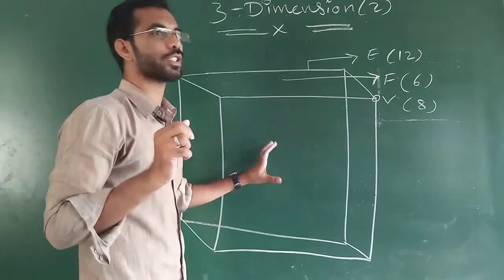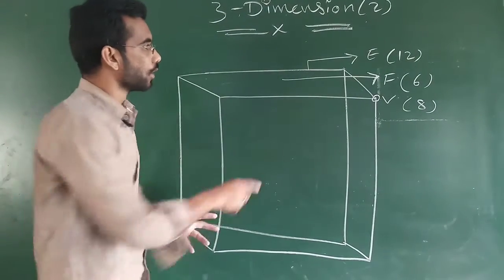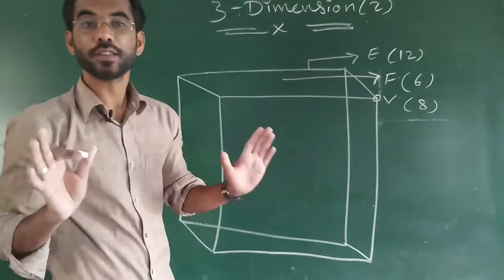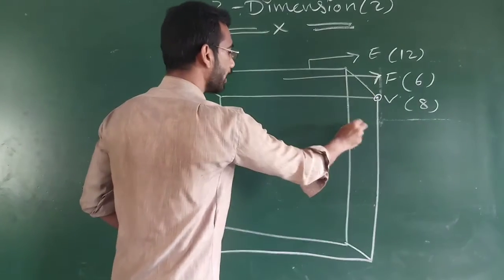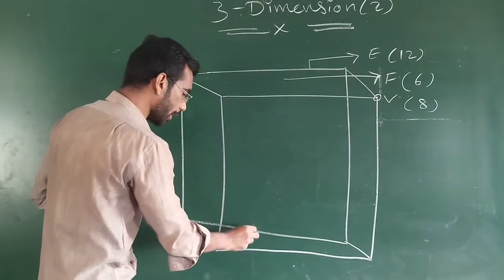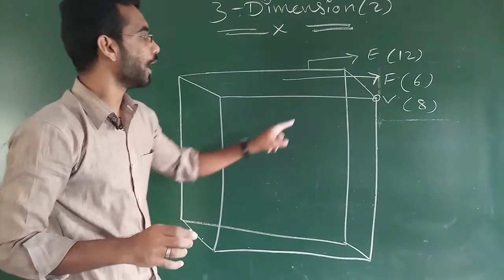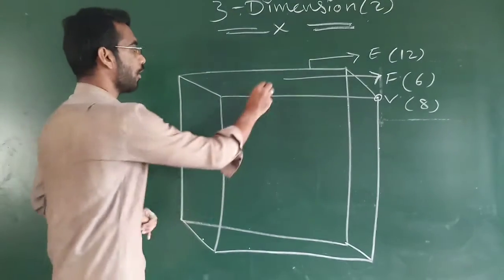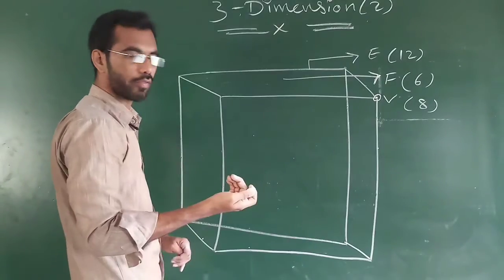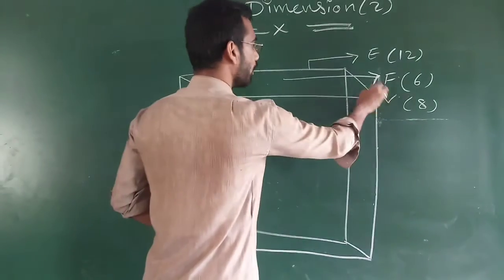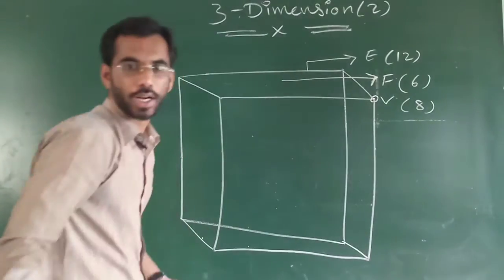Now, in this 3 dimension figure, I have taken the example of a cuboid. In this is the edge, okay, and it consists of 12 edges. 1, 2, 3, 4, 5, 6, 7, 8, 9, 10, 11 and 12. How many edges are there in the cuboid? 12 edges. And number of faces? 6 faces. 1 face, 2 face, 3 face, 4 face, 5 face, 6 face, and vertices 1, 2, 3, 4, 5, 6, 7, 8. There are 8 vertices.